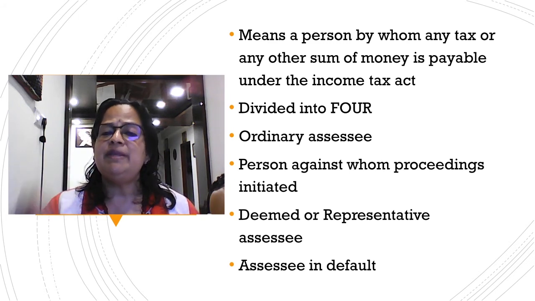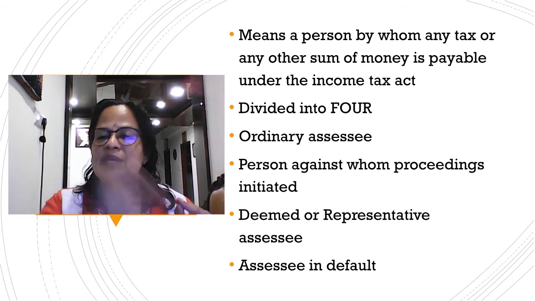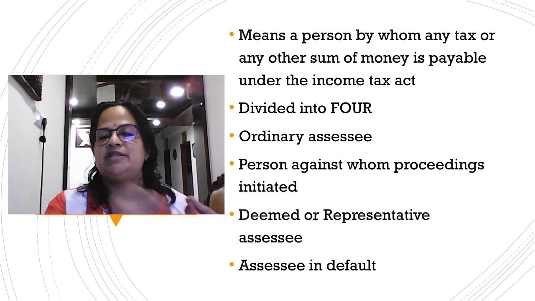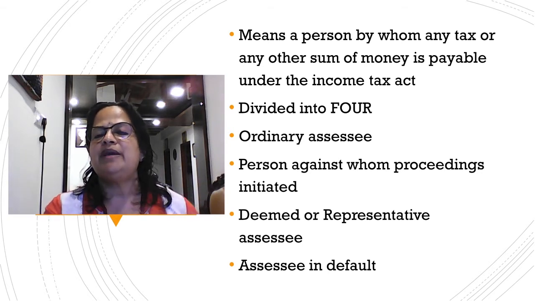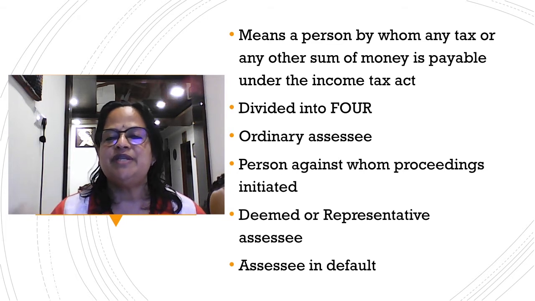Since she is living in a foreign country, she will not be able to pay the tax when the time comes. So she will request somebody whom she trusts, through power of attorney, to pay her taxes on time. This is the idea of deemed or representative SSC. After my father's death, now my brother has the power of attorney and he is representing my sister as the deemed or representative SSC.